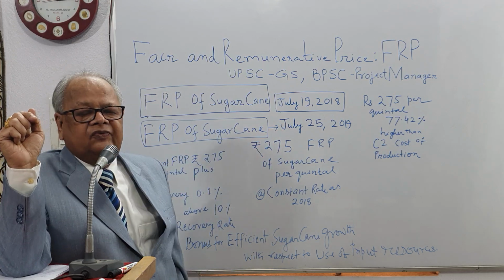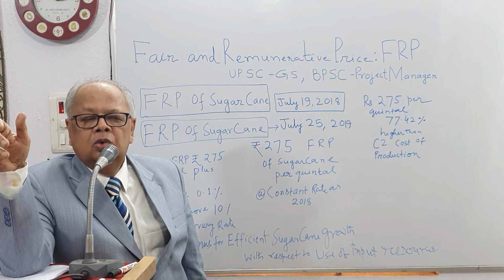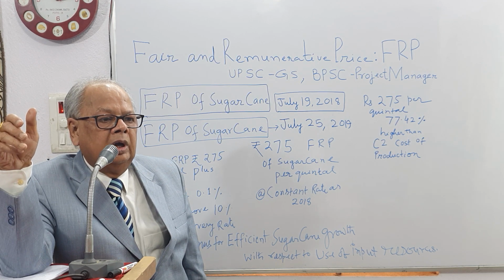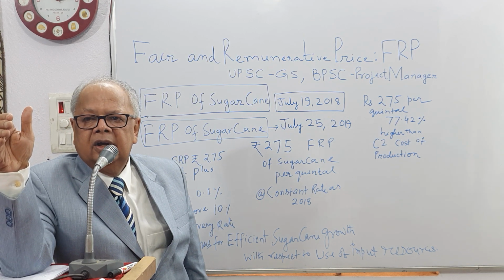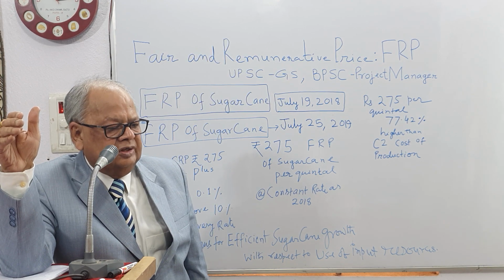On July 25, 2019, for the new sugarcane season.